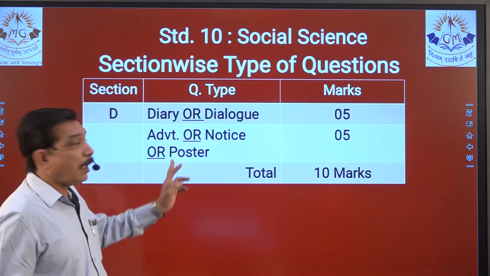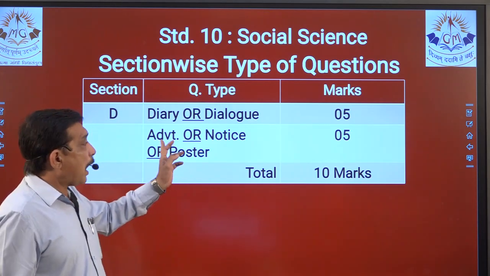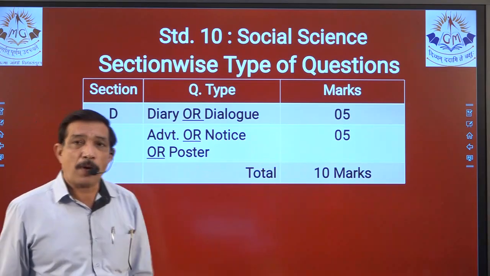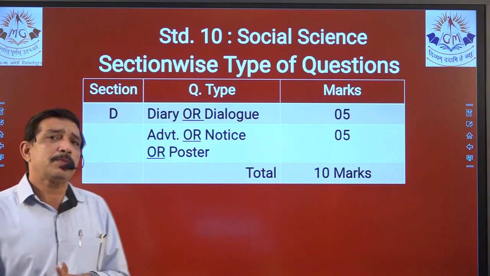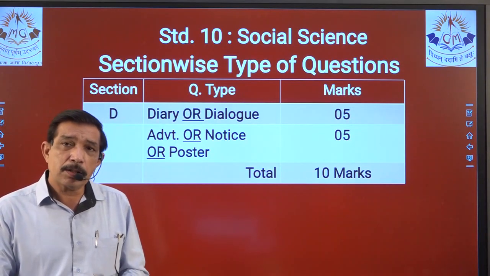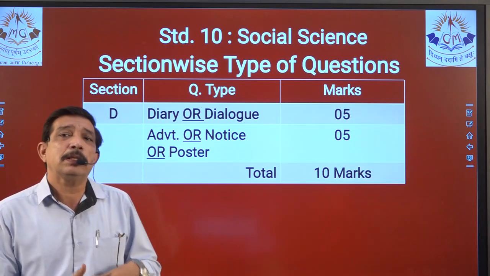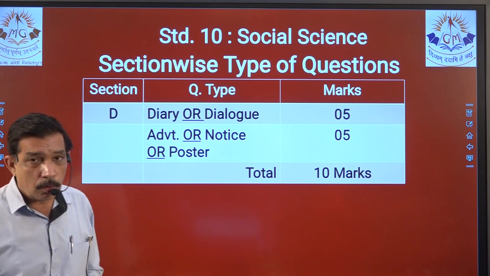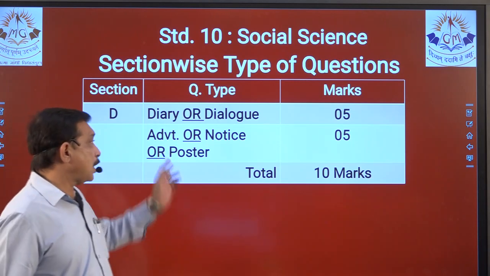Next question will have 3 options: advertisement or notice or poster, which carries 5 marks. Now we have done advertisements thoroughly. We have understood that with the help of the video lectures. We have had lots of practice as assignments. We have done lots of it in WRTs, so we are well aware of advertisement.